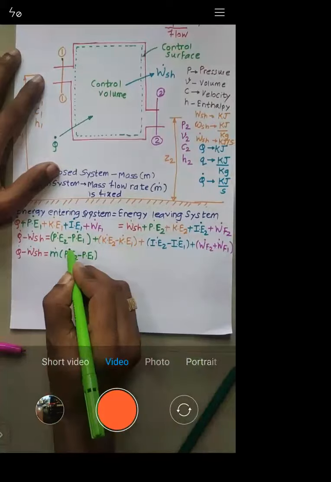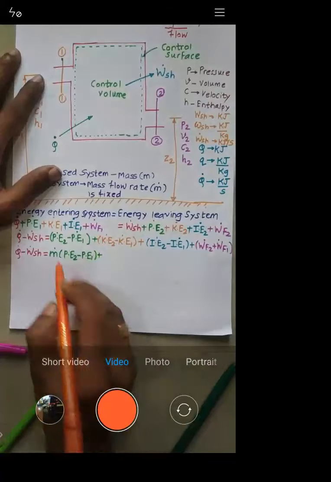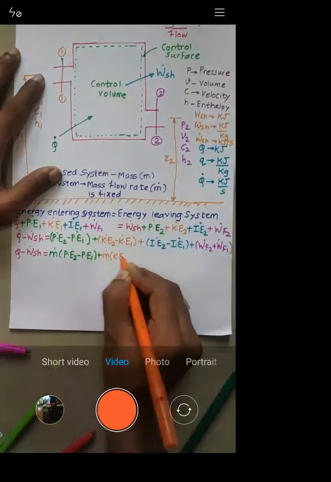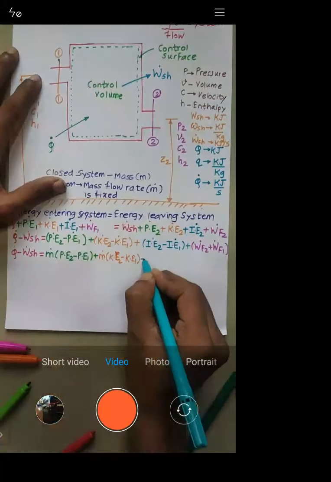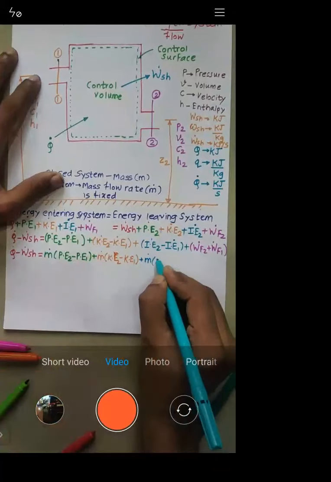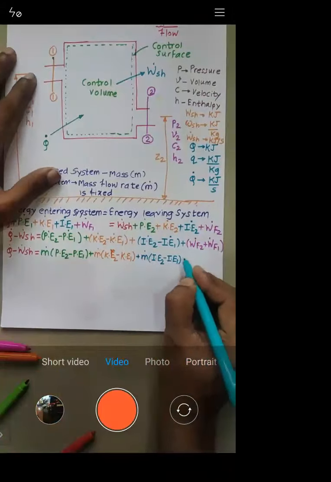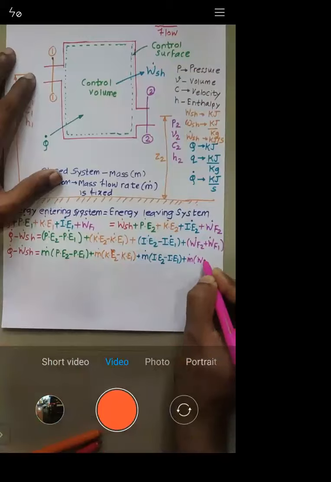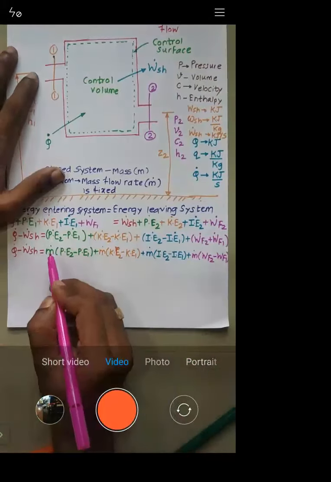When you remove this dot, what do you mean by dot? That I will let you know. So just see this equation which I'm writing: m dot into KE2 minus KE1, plus m dot into IE2 minus IE1, plus the last term, m dot into WF2 minus WF1. Here in this equation you can see I have taken m dot common.